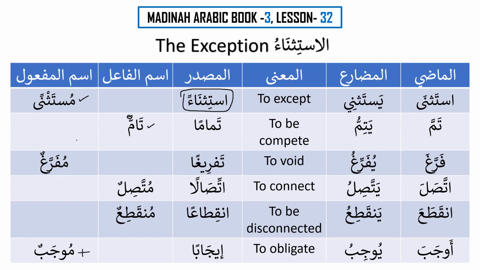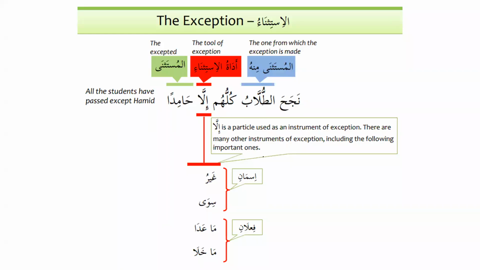So we have 6 things. We have mustathna, then we have tammun, mufarraghun, muttasilun, munqati'un, and mujabun. All right, so now let's get into these terminology. So the first one, as we can see over here, al-istithna, the exception. We have al-mustathna minhu, the one from which the exception is made, as we know minhu, from, so from which the exception has been made.